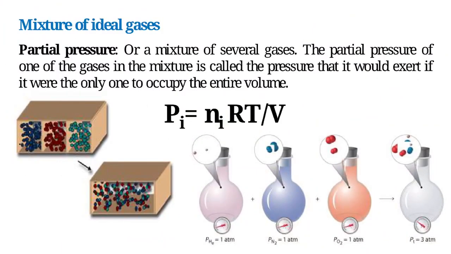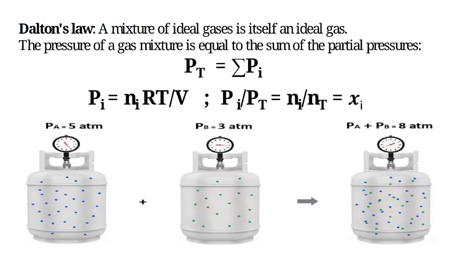Mixture of ideal gases. Partial pressure of a mixture of several gases. The partial pressure of one of the gases in the mixture is the pressure that it would exert if it were the only one to occupy the entire volume. Dalton's law. A mixture of ideal gases is itself an ideal gas. The pressure of a gas mixture is equal to the sum of the partial pressures.